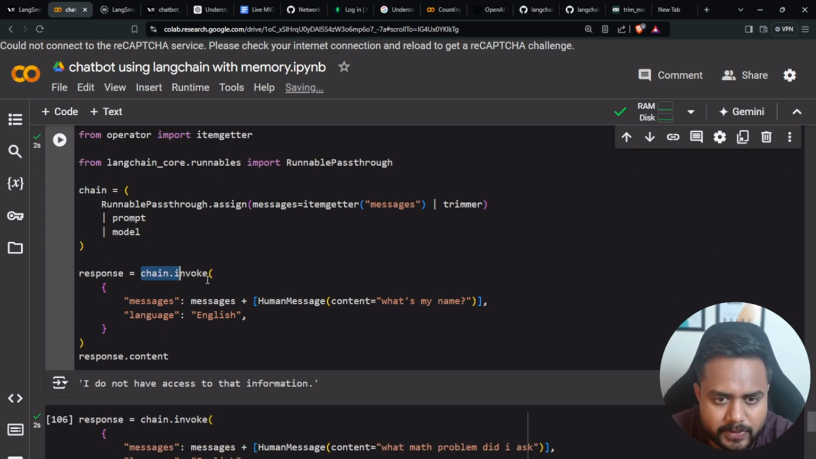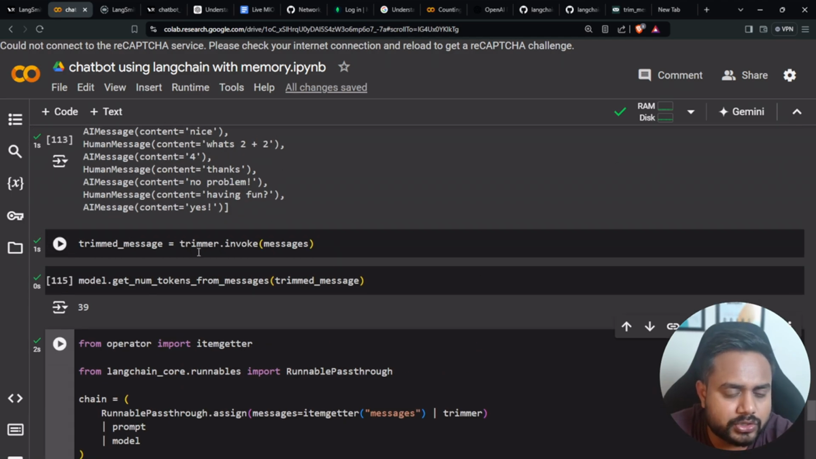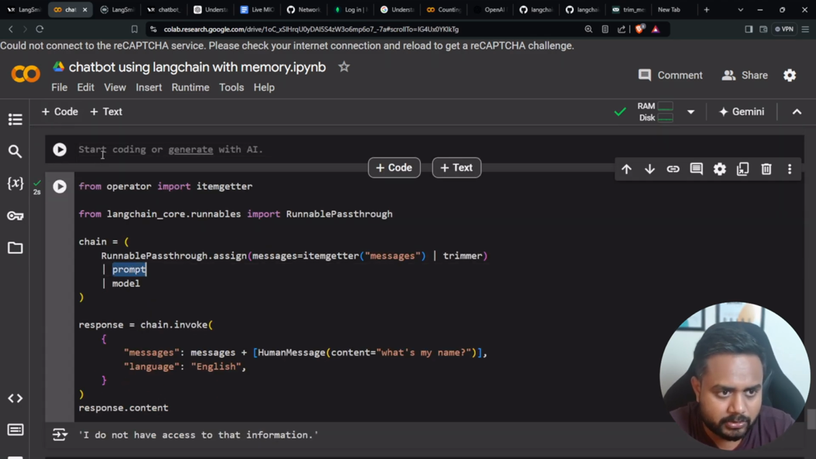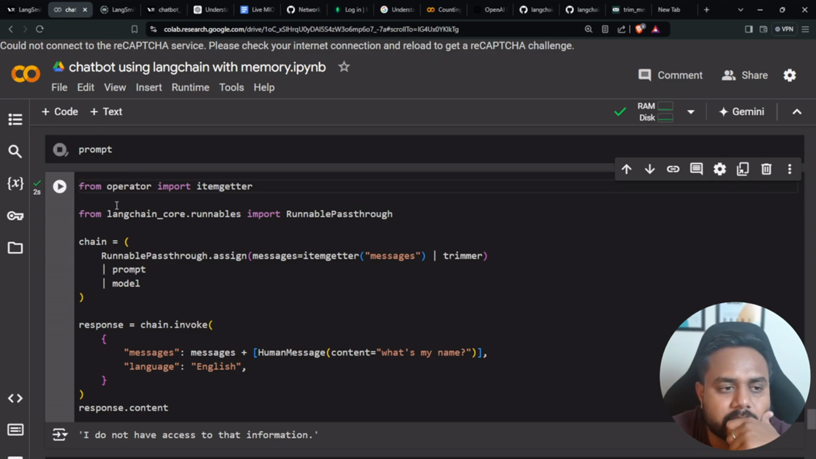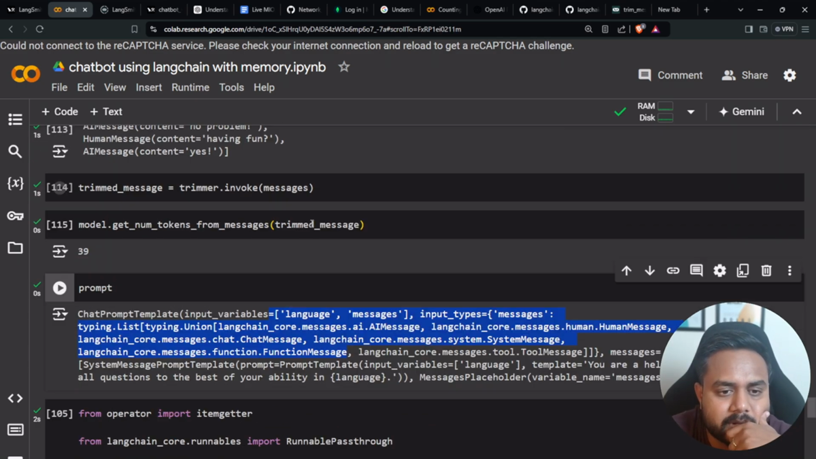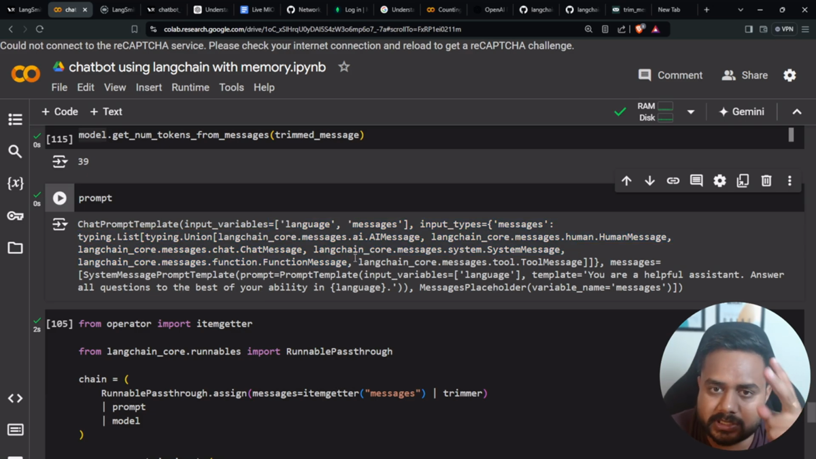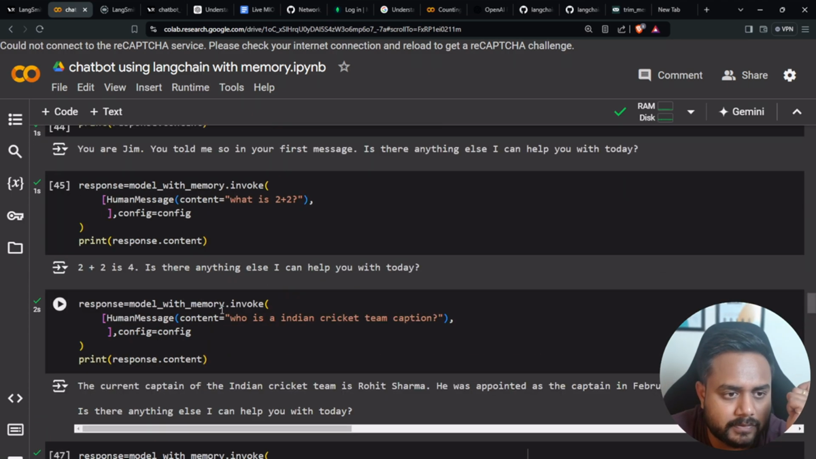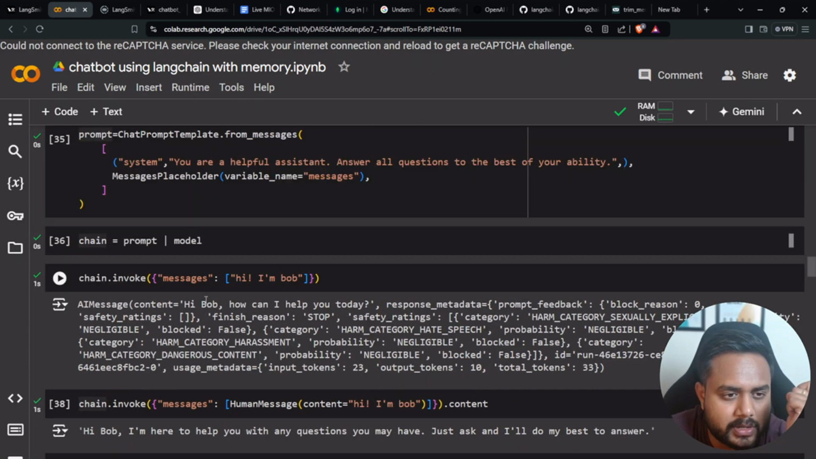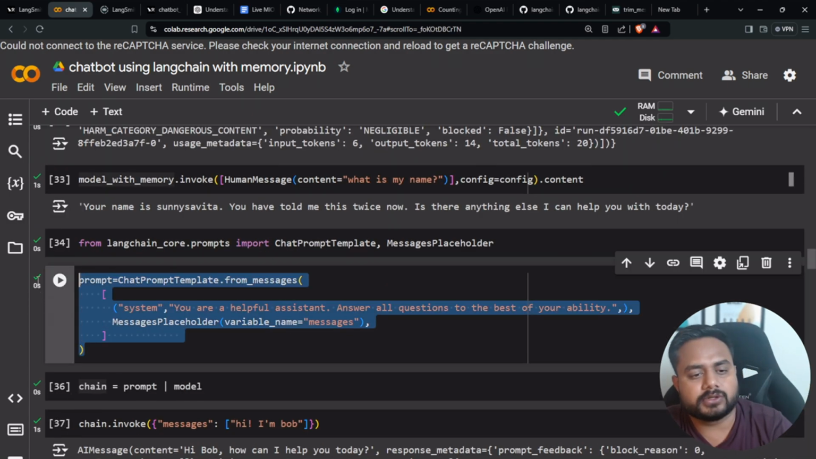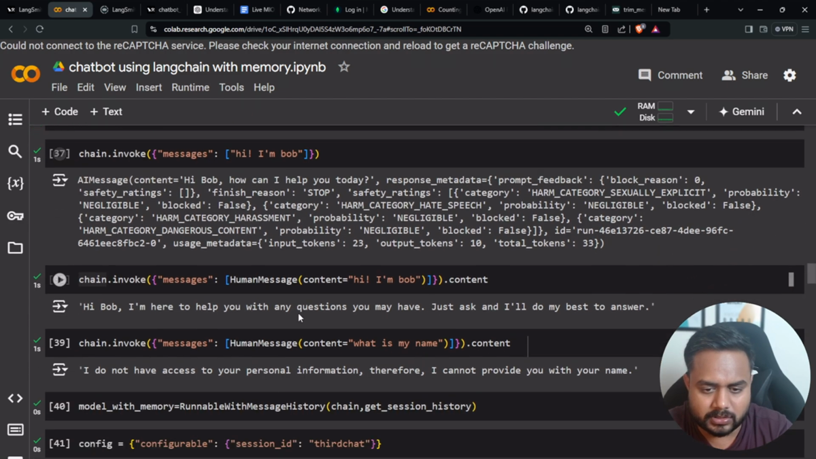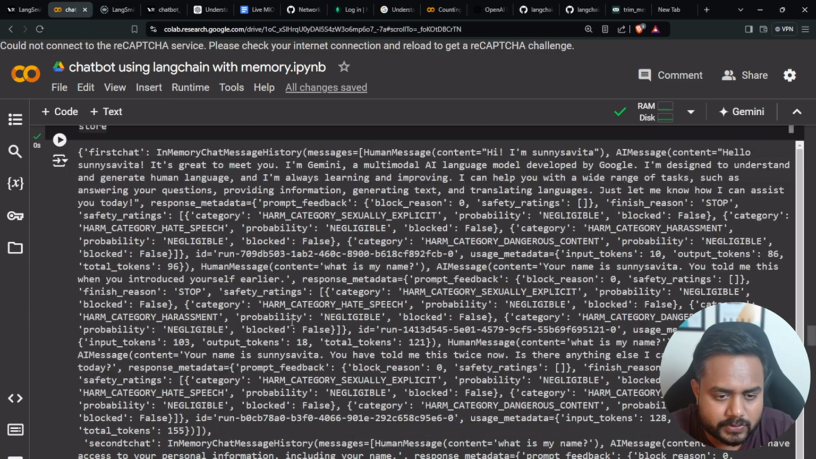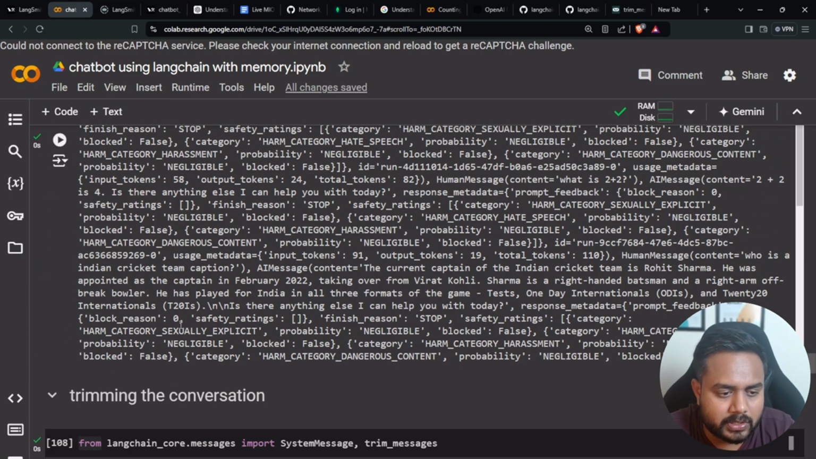If I invoke the chain, you will find out. If you want to check the prompt, guys, let me print the prompt as well. I already created a prompt. Just a second, I am using my previous prompt only. So this is my prompt: I've defined the language and message, these two keywords, and I'm taking them at runtime. Let me show you the prompt. Basically, if you forget about it, just a second. Somewhere I have defined this one, guys. I think this was the updated one, where I was talking about the language also. Just a second, here.